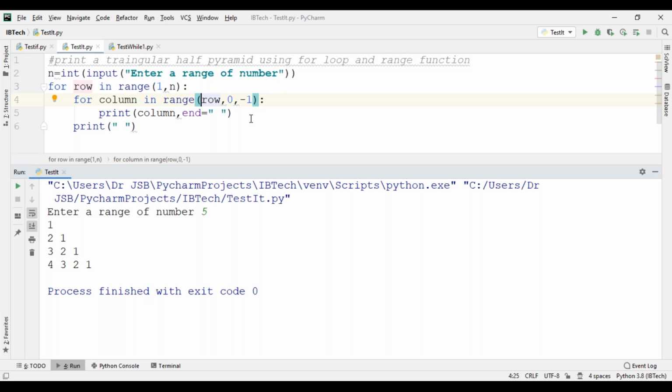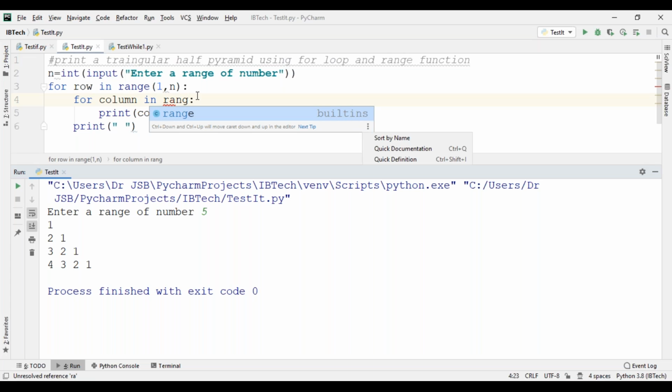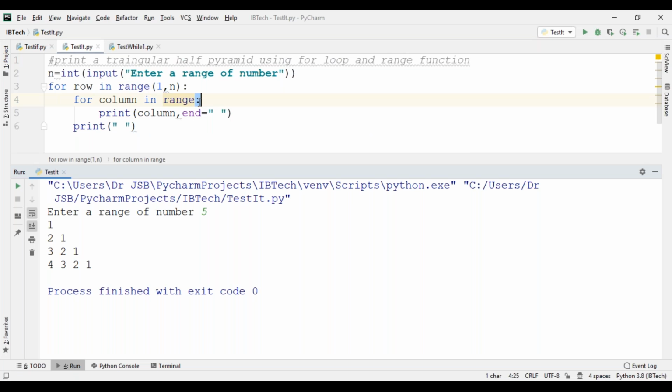See here, if you want to use range, in that range we can give the first one as row.